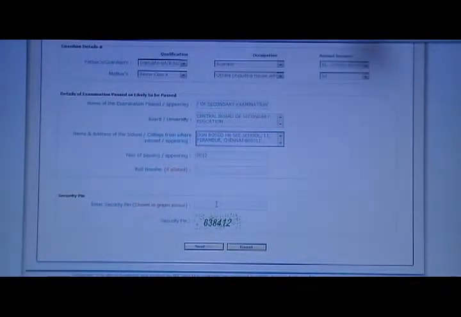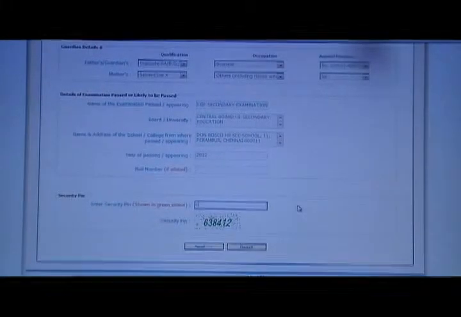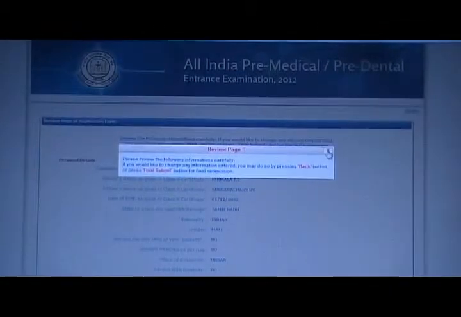Then kindly enter the security pin which is appearing on your screen. Since I am getting this, it will be in green word. So I have clicked this. Once you have completed all these things, then you can click next. Once you have clicked next, the review page will open. If you want to make any corrections, you can do corrections at this moment, and kindly make sure whether you have filled up everything correctly.